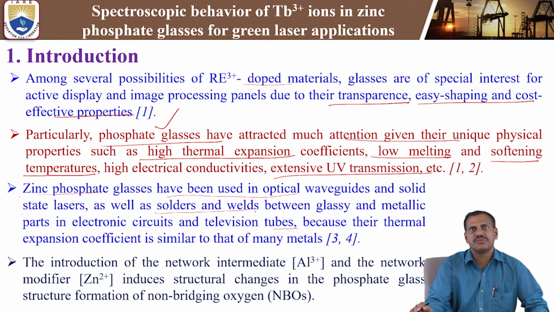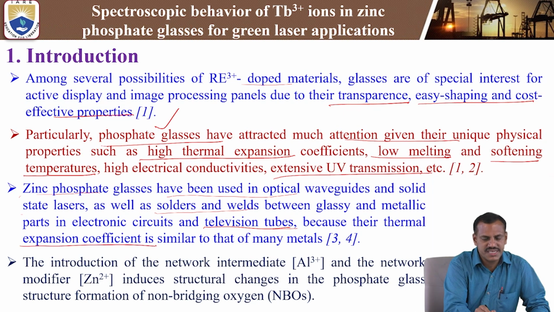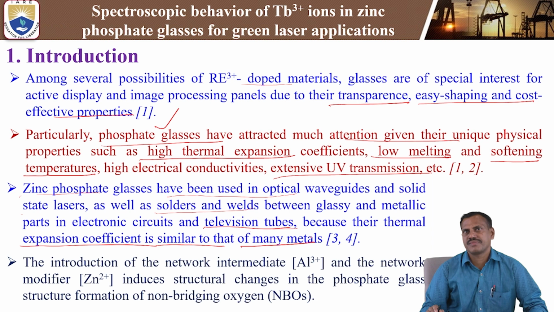So these are the important applications of the zinc phosphate glasses, because their thermal expansion coefficient is similar to that of many metals. If we compare to different kinds of metals, in zinc phosphate glasses the thermal expansion coefficient is very similar to different kinds of materials. That is why you can use zinc phosphate glasses for different applications.